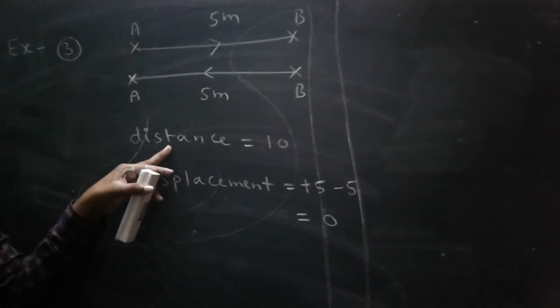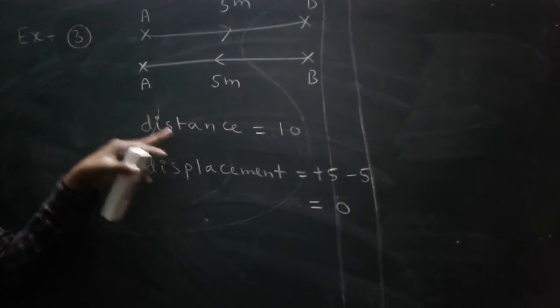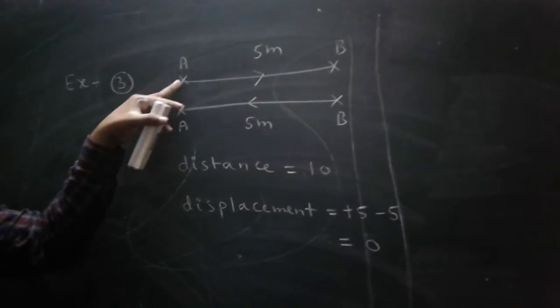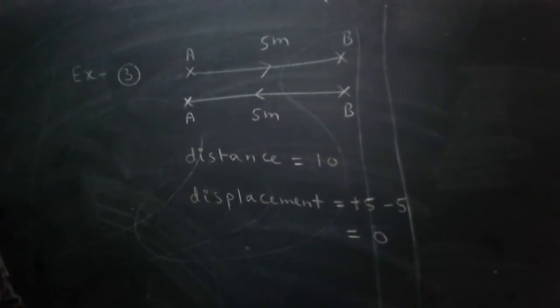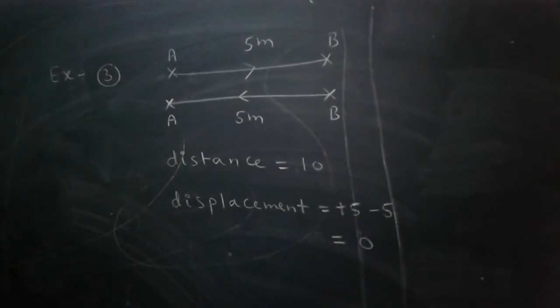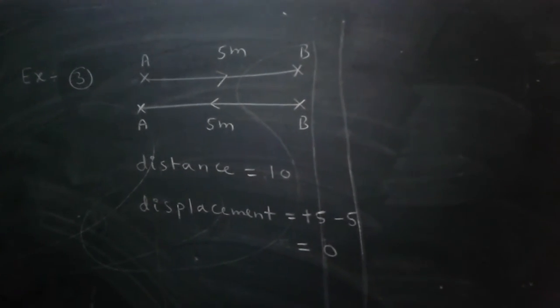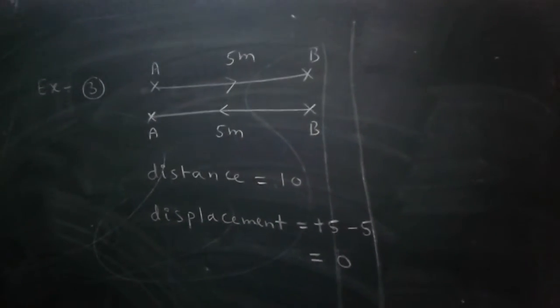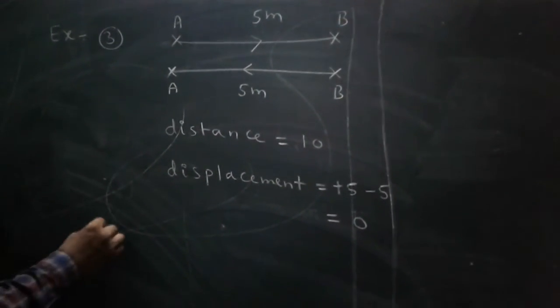But distance is not equal to 0. That means starting at A and ending at A, the starting and ending points are the same. Displacement becomes 0, but distance can never be 0.